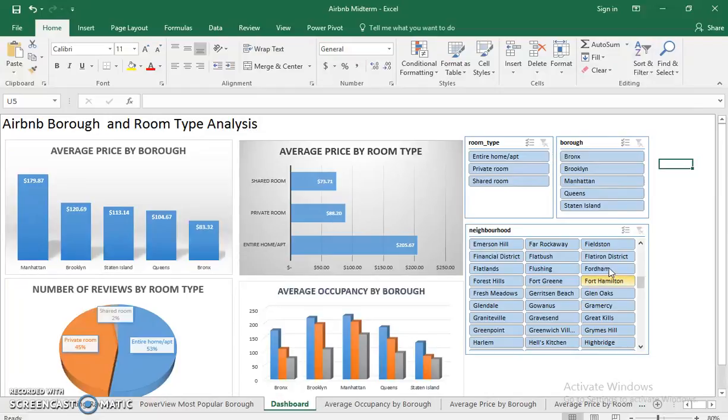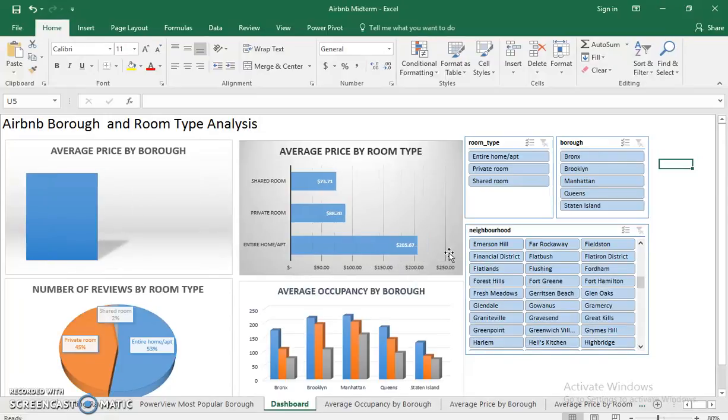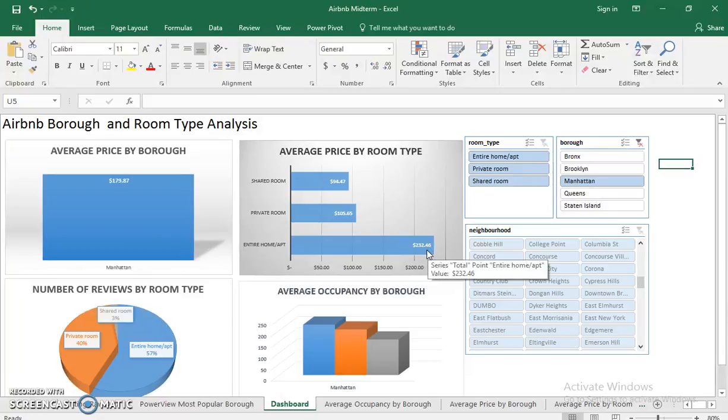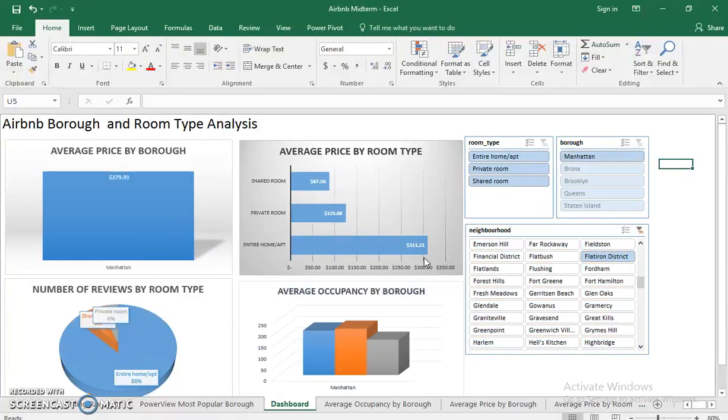But besides Gramercy, let's look at the Flatiron District, and that's even more expensive at $311 compared to $205 on average. But let's say just in Manhattan, it's $232. So the Flatiron District is a lot more expensive, and this is probably due to the fact that a lot of businesses and restaurants are located in the area, and it's very popular with these types of entities, which makes it difficult for people to rent out or list their locations.